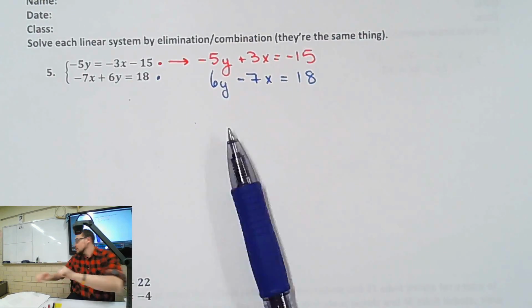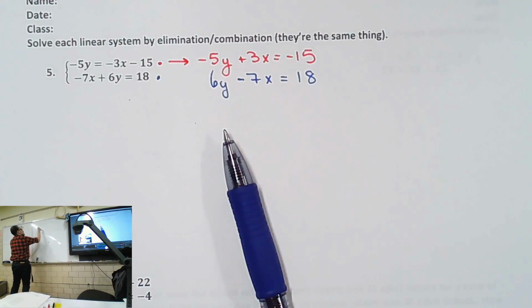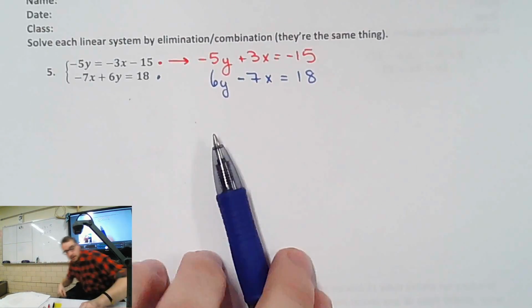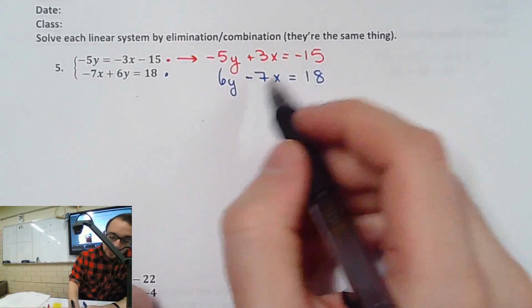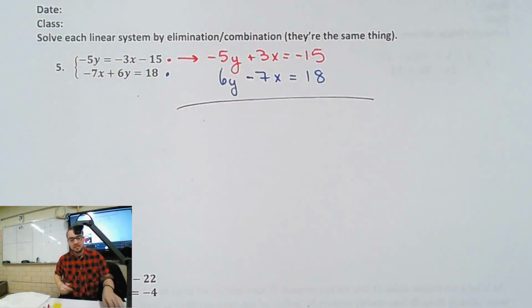If I have 2 plus 3 equals 5, if I flip their order but don't change the side they're on, I still keep the signs, right? It's only when you move it to the other side that you change it, right? So now I've got everything lined up on the same side of the equal sign, and I've got y's with y's and x's with x's.